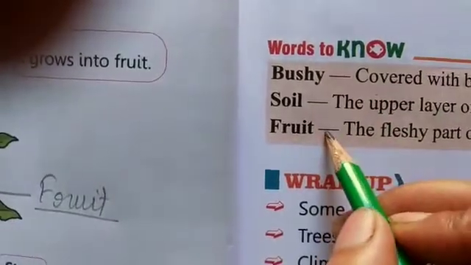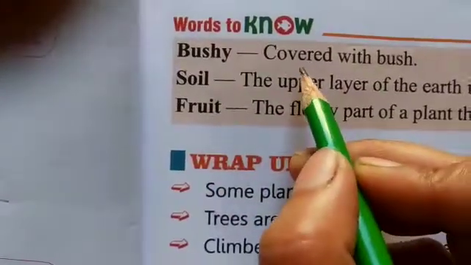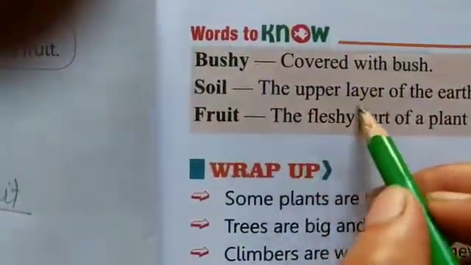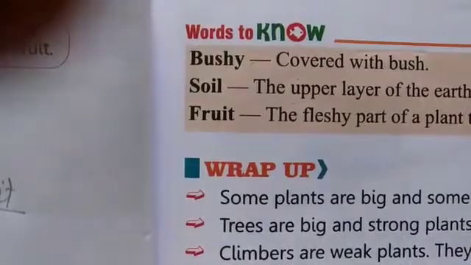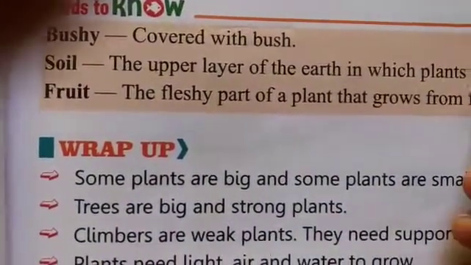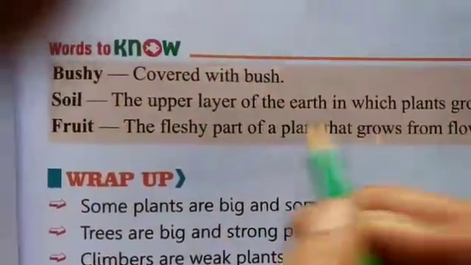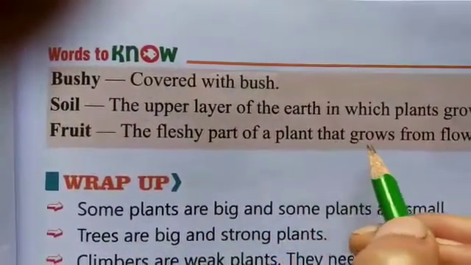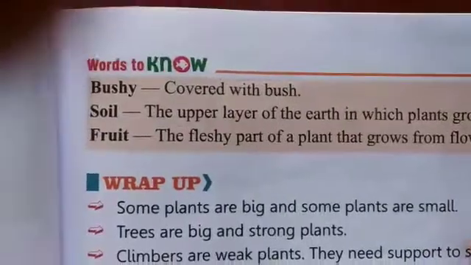Let's discuss the difficult words. Bushy: covered with bushes. Soil: the upper layer of the earth in which plants grow. Fruit: the fleshy part of a plant that grows from flowers.